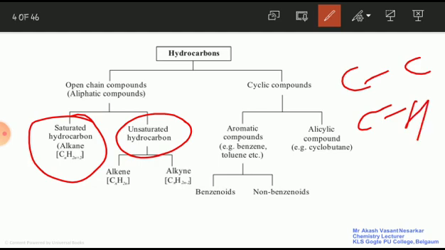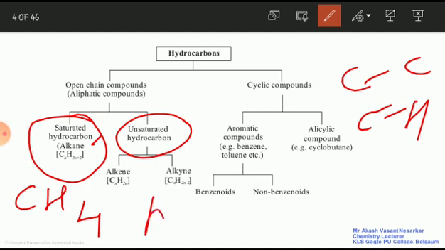For example, alkane is a saturated hydrocarbon. The word saturated stands for having only single bonds. Examples of alkanes: CH4, methane; C2H6, ethane; propane, butane, pentane. These are all saturated hydrocarbons, or we can say these are all alkanes.